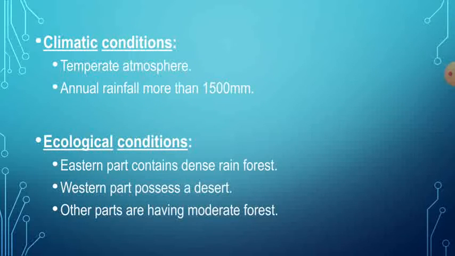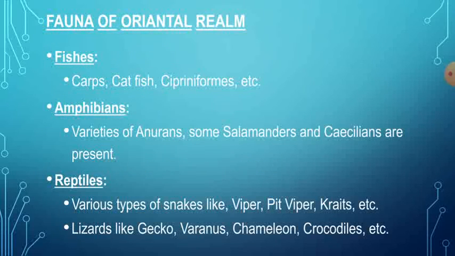If you look at the climatic and ecological conditions in this region, most parts experience a temperate atmosphere, with annual rainfall of more than 1500 mm. Ecologically, the eastern part contains dense rainforest, the western part has desert, and other parts have moderate forest. So this is about the climatic and ecological conditions.